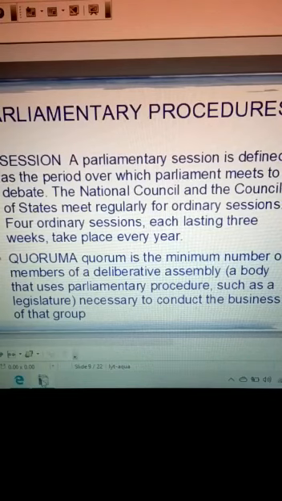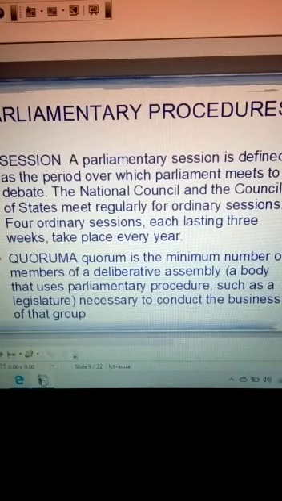For example, in the Lok Sabha we have not more than 552 members, so 1/10 of 552 members should be present for the business of the house to transact. So the quorum of both Lok Sabha and Rajya Sabha is 1/10 of the total membership of each house.